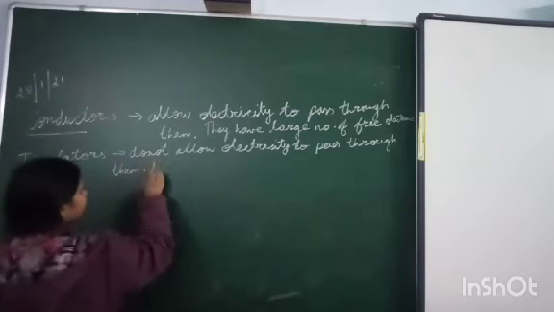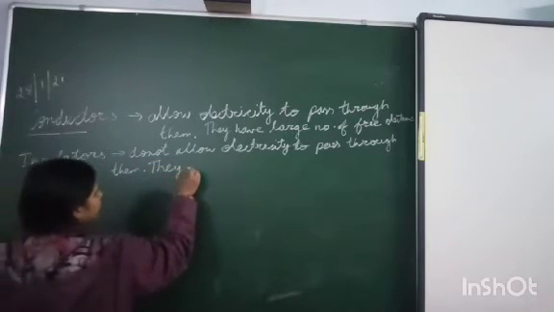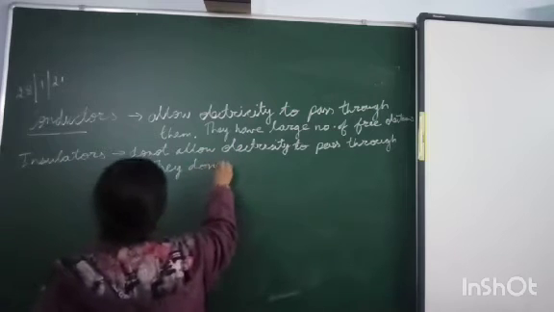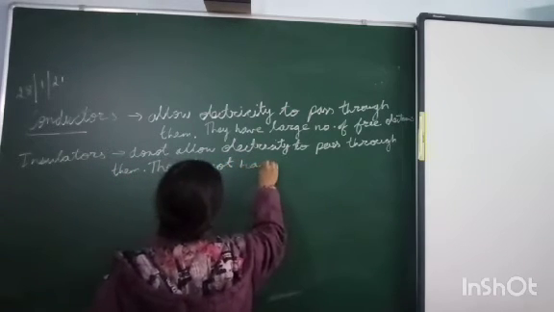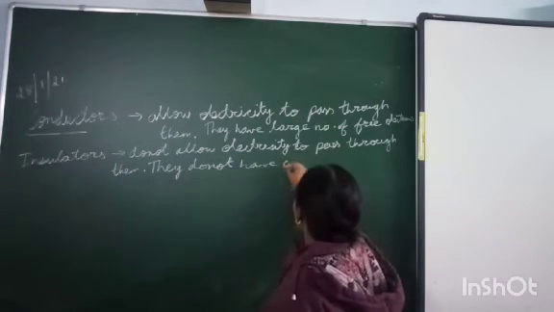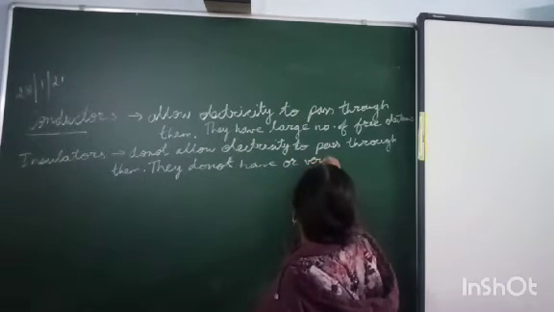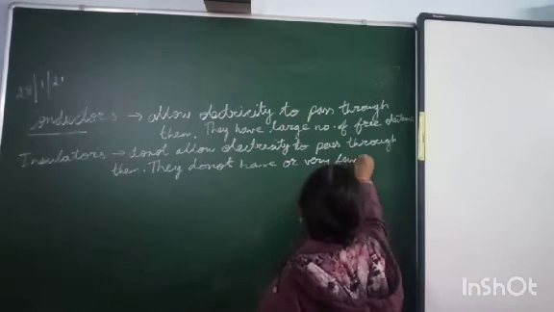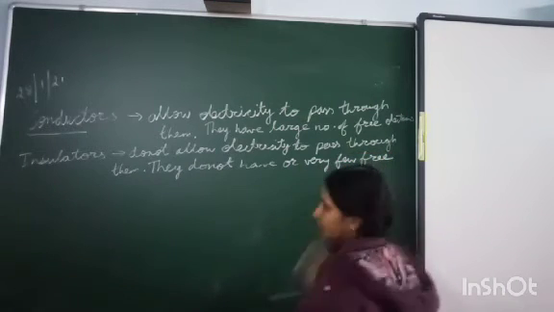Hence, we conclude that they do not have free electrons, or have very few free electrons.